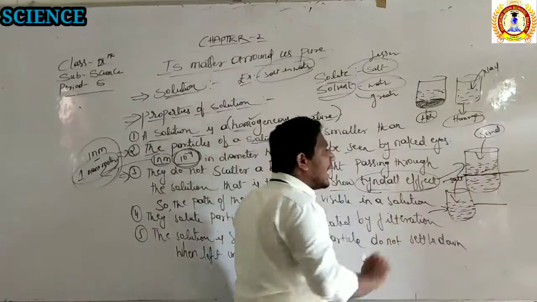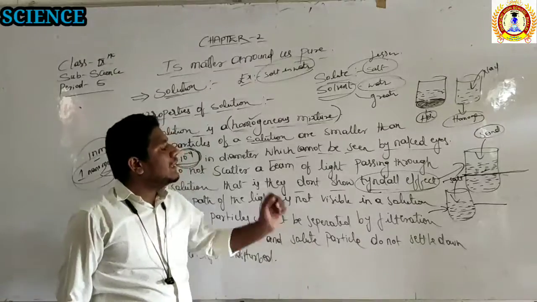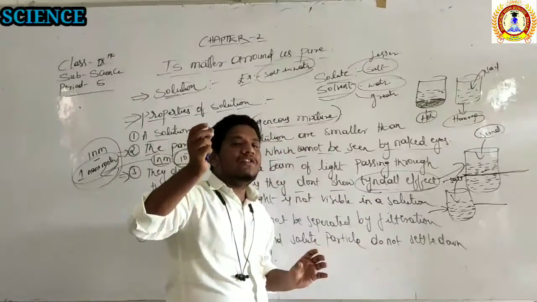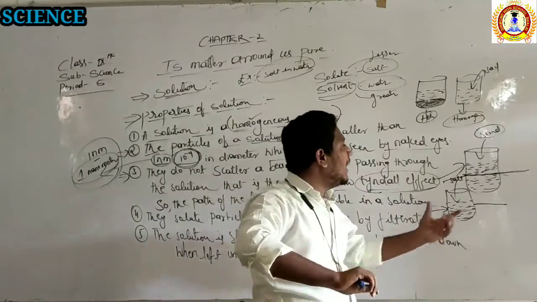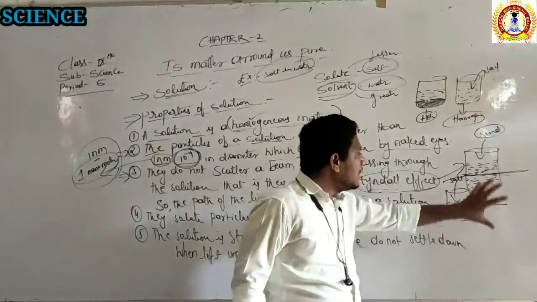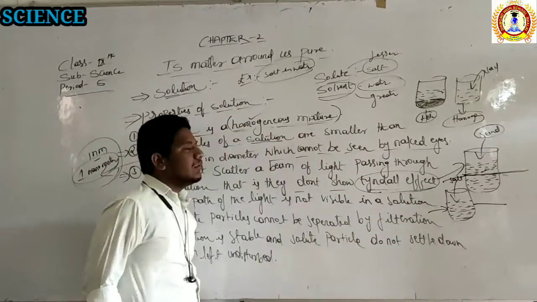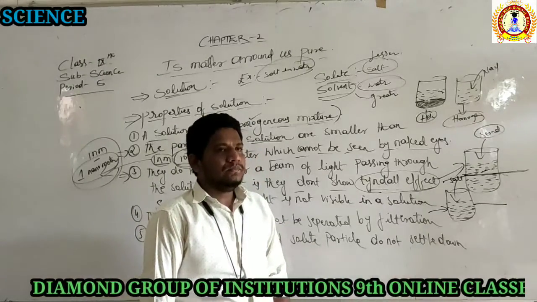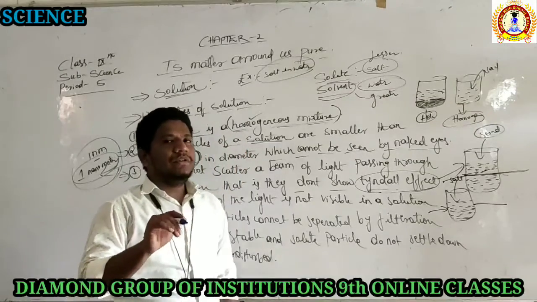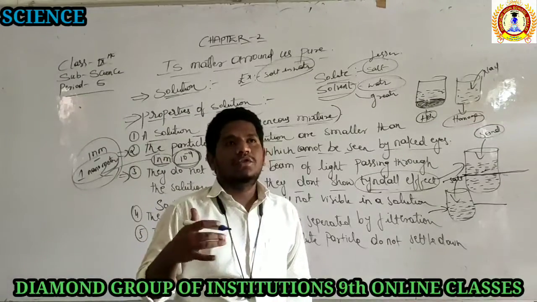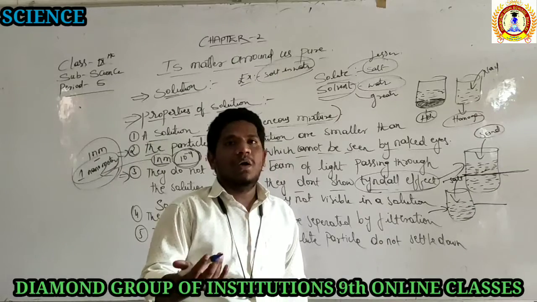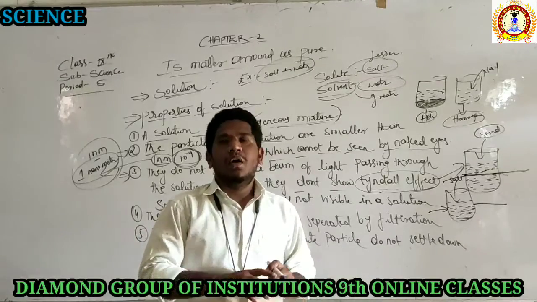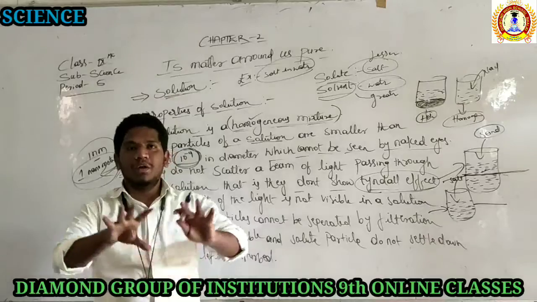This effect we call the Tyndall effect. It means the particles suspended in the water make the path of the light visible. That effect we call the Tyndall effect. If you want one more example of the Tyndall effect, do one more thing. Clean your house, right? When you are cleaning your house, the dust particles are going to surround your whole room.